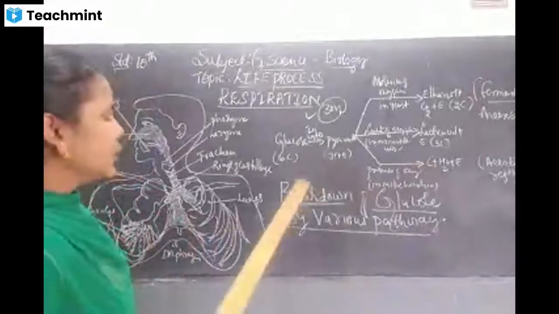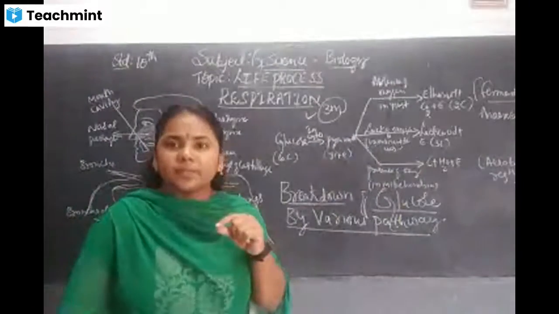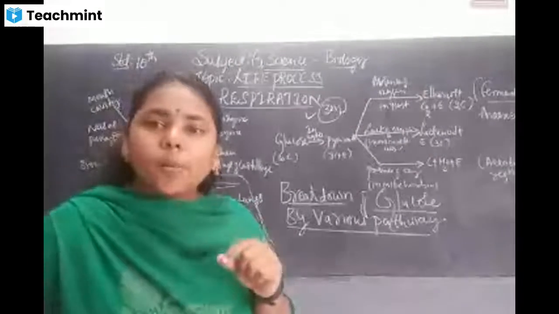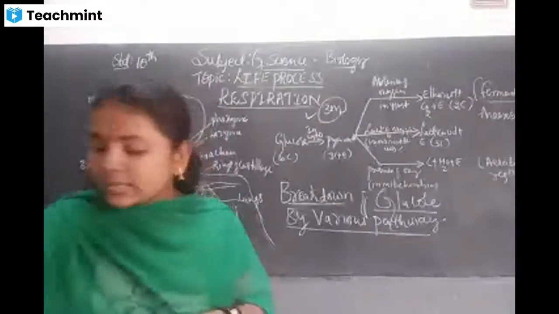First, look at this: we all know the energy is released. Also the energy is stored in our body in the form of ATP, right? What do you mean by ATP?